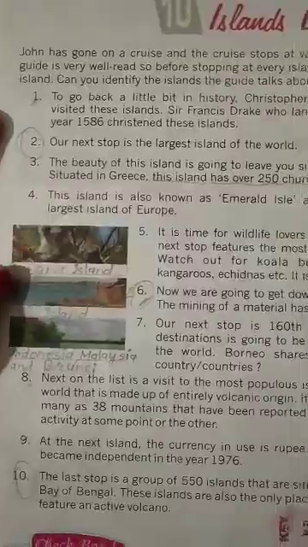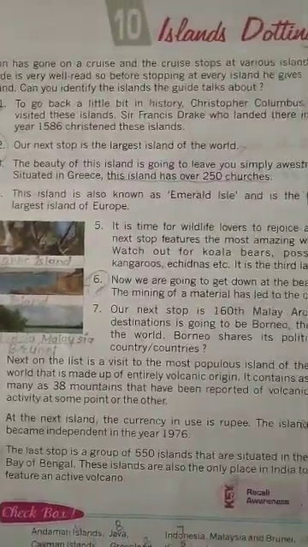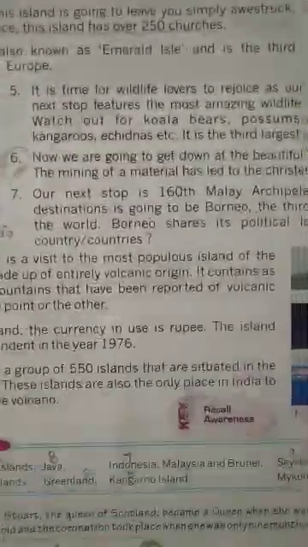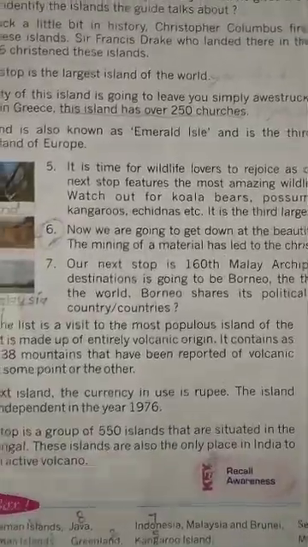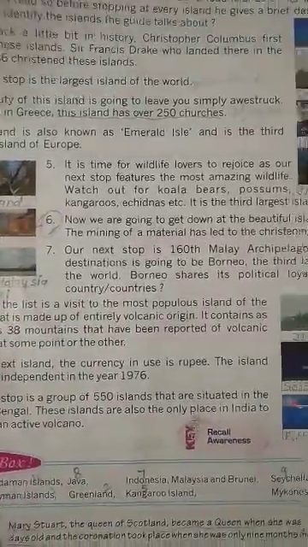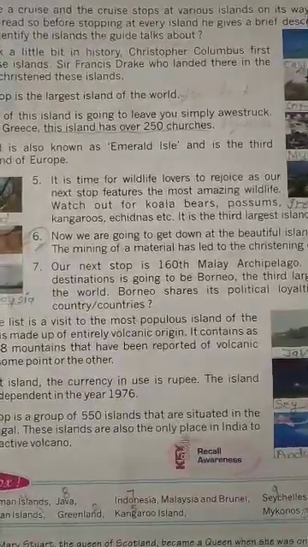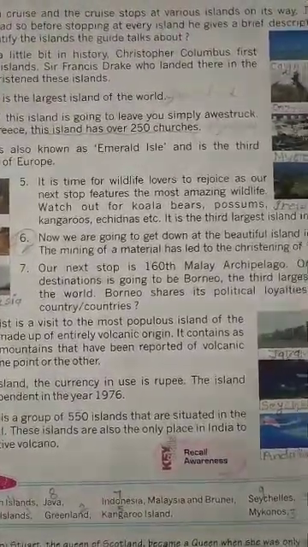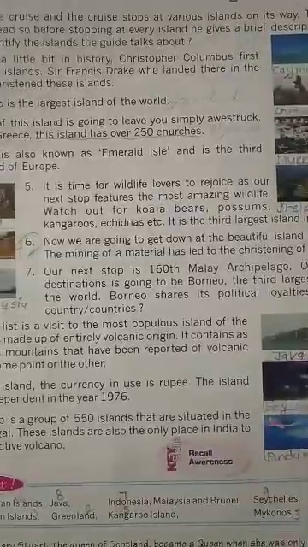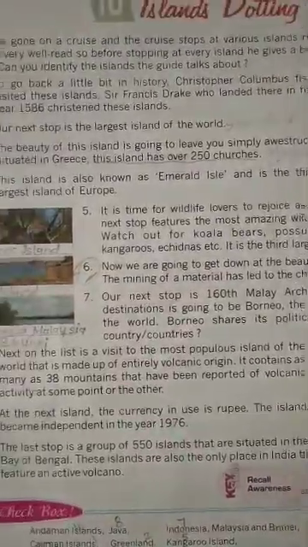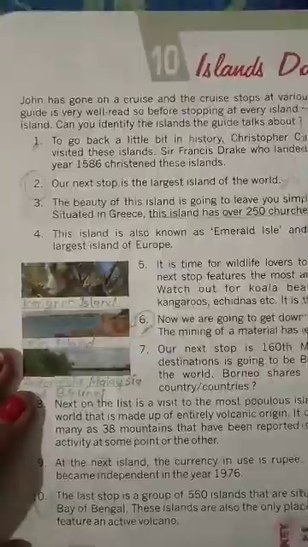So what is it? Kangaroo Island. Spelling kangaroo you can see from here. Answer number 5, Kangaroo Island.